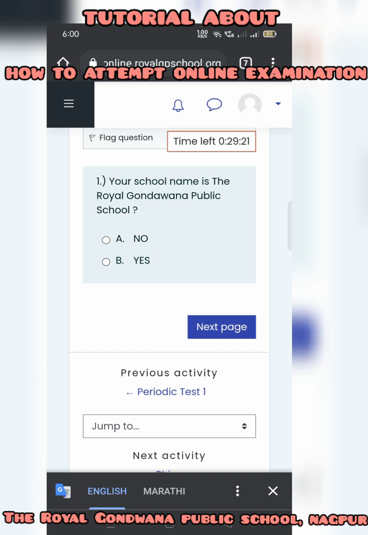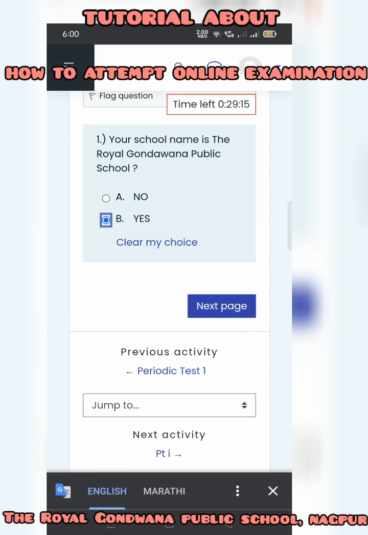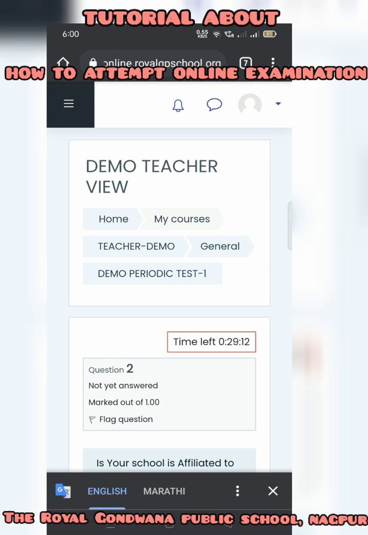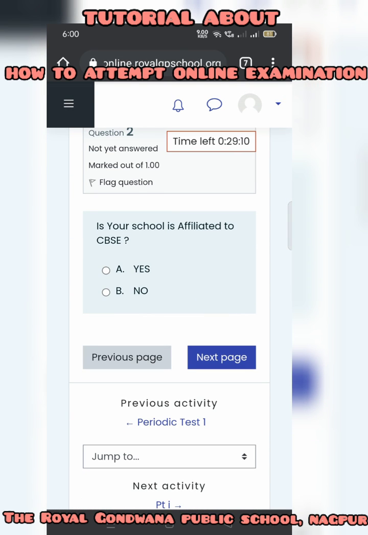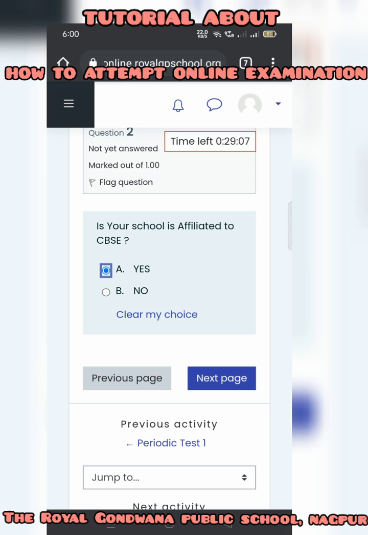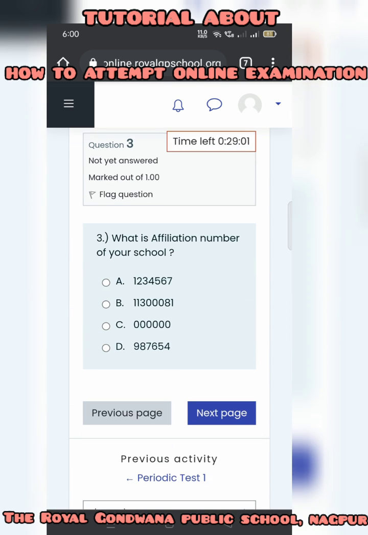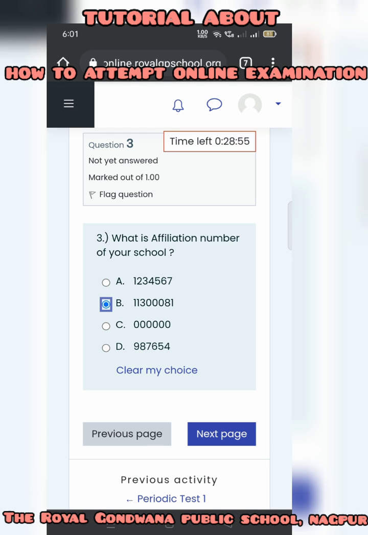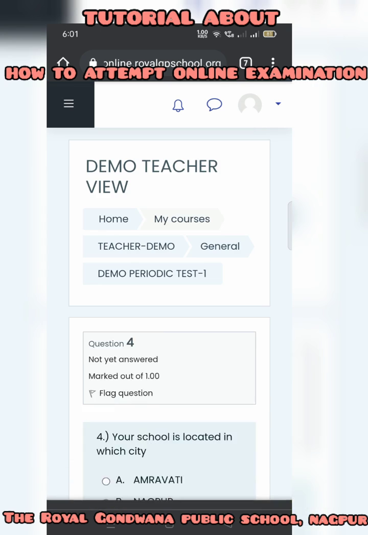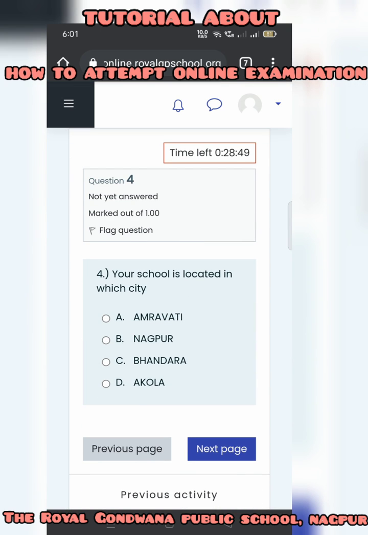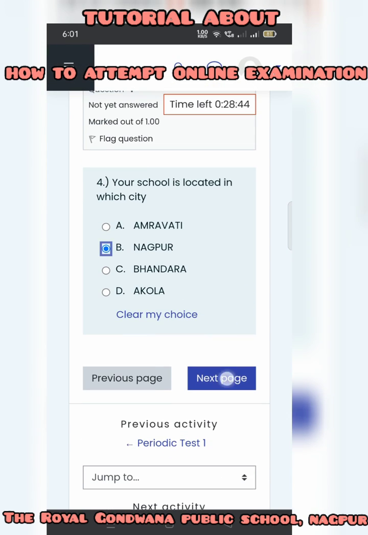The question is, is your school name the Royal Gondwana Public School? The answer is yes. Tick yes, click on the next page. Second question, is your school affiliated to CBSE? Yes, our school is affiliated. Select the proper answer, click on the next page button. Third question, what is the affiliation number of your school? The number is 11300081. Tick the option, click on the next page. Next question, in which city is your school located? Obviously Nagpur. Select Nagpur, click on the next page.